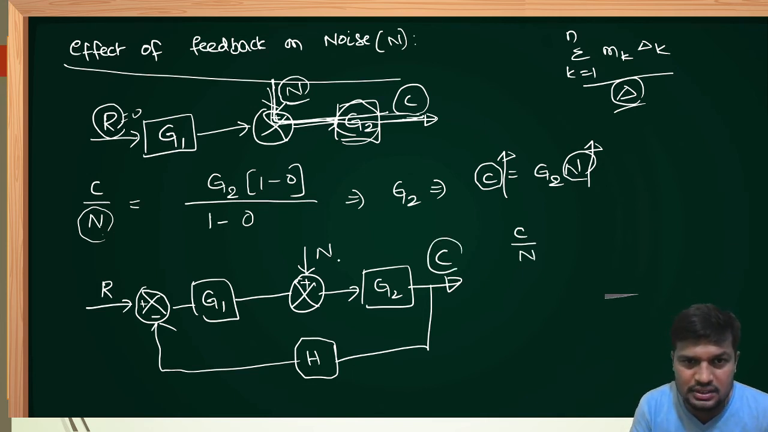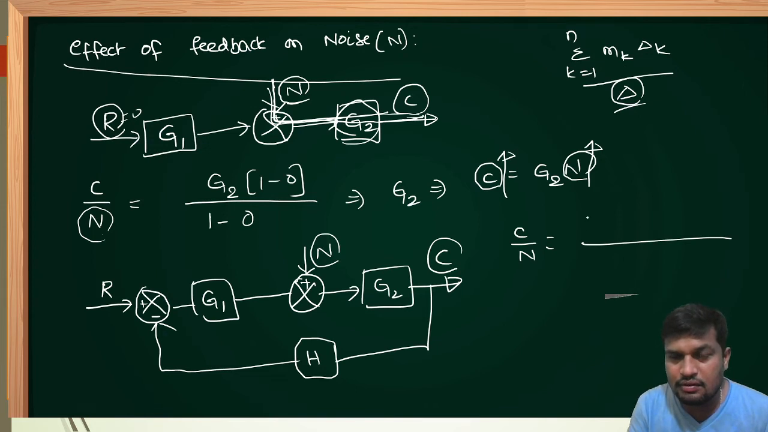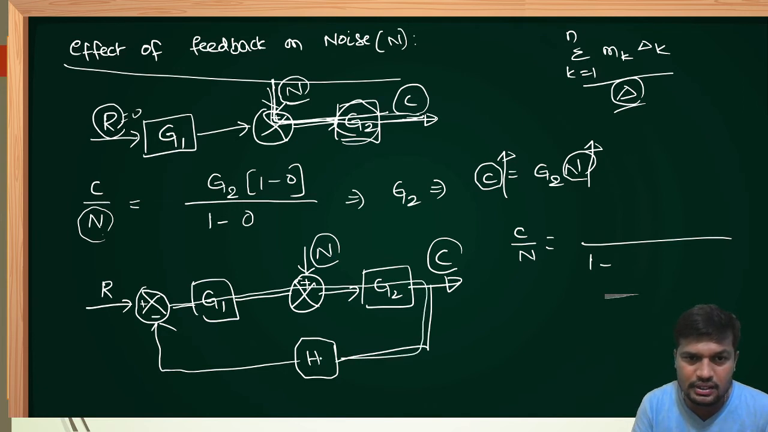This is output, this is noise. How to calculate the transfer function? Denominator del. How to calculate del? Del means 1 minus sum of loop gains. How many loops are there, friends? G1, G2 into H into minus. This will be the loop. Loop gain is G1 into G2 into H into minus.